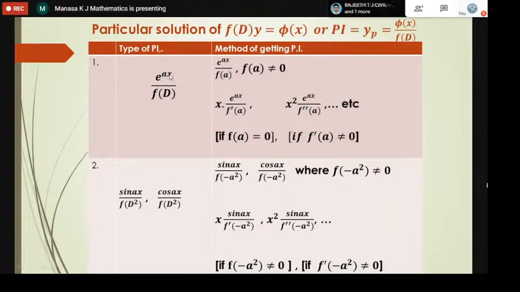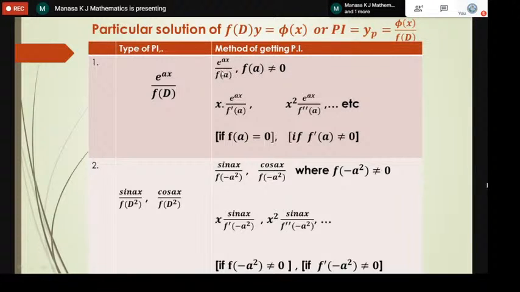If it is e power 2x, replace D by 2, and it becomes f of 2. Everywhere in place of D, you substitute 2. Then you simplify. If that f of a is not equal to 0, then that is the solution.